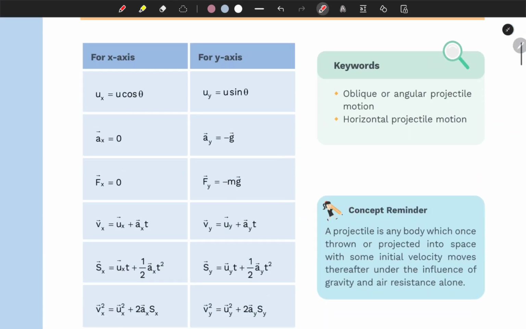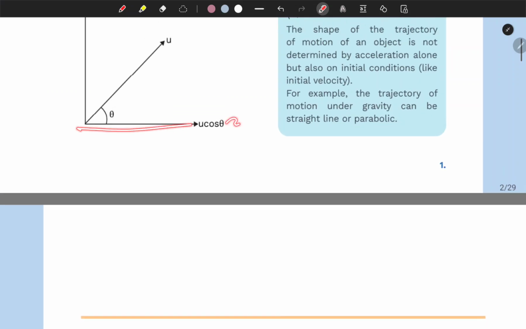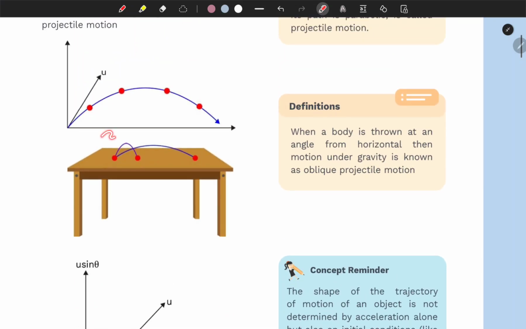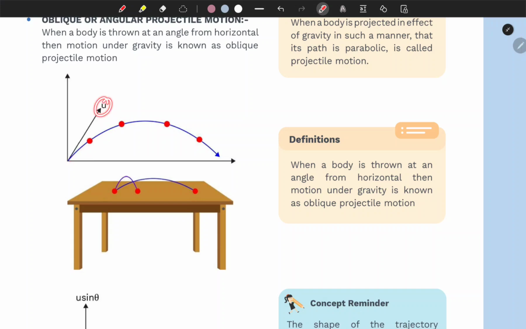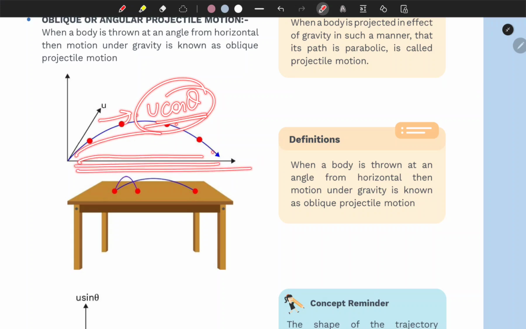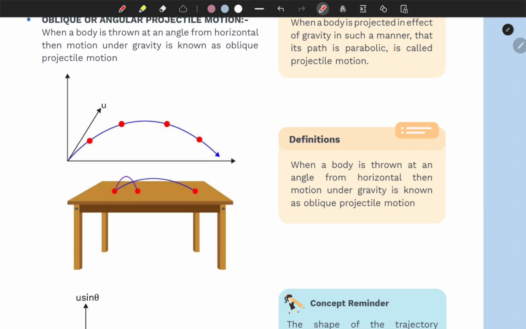Here for our projectile motion, this is your x-axis and this is your y-axis. When you divide this u in terms of u sine theta and u cosine theta, the velocity which is taking this ball horizontally to the right hand side is the vector u cosine theta. This is the velocity responsible for the ball reaching here on the x-axis.